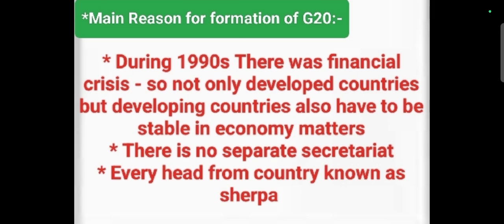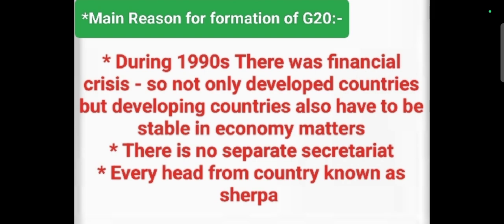Instead, there is a Sherpa. A Sherpa is nothing but the leader each country has to promote their country in the G20 summit and discuss matters regarding their country. So every head from a country is known as a Sherpa. In India also we have one Sherpa, that is Amitabh Kant, a former NITI Aayog CEO.